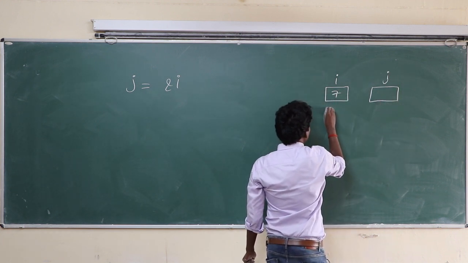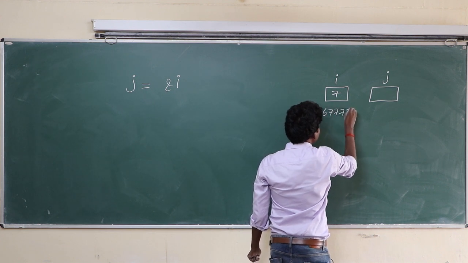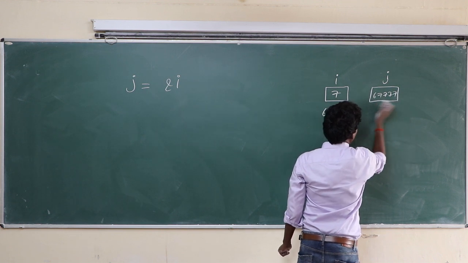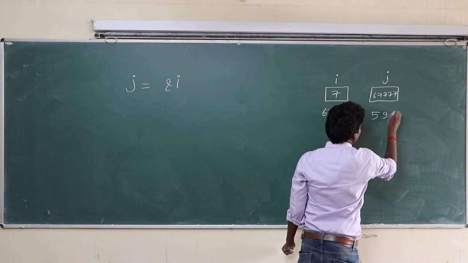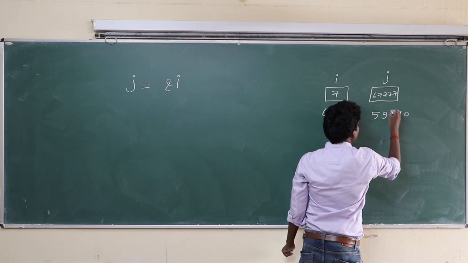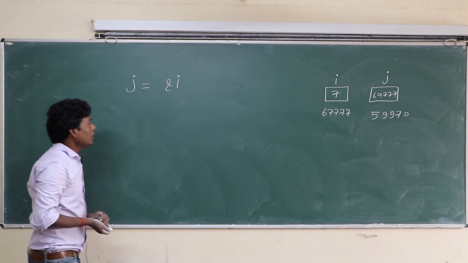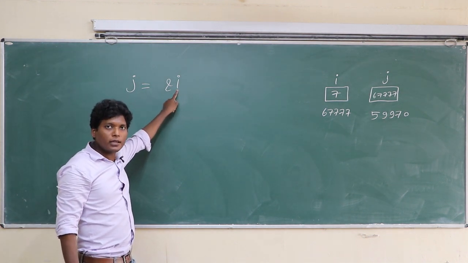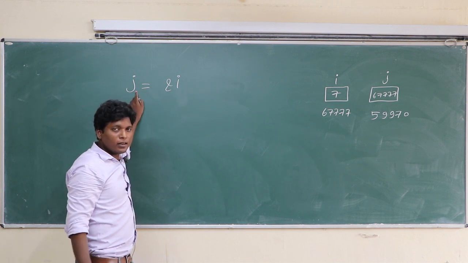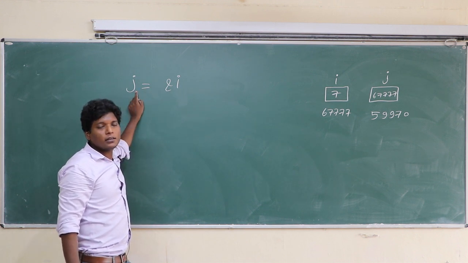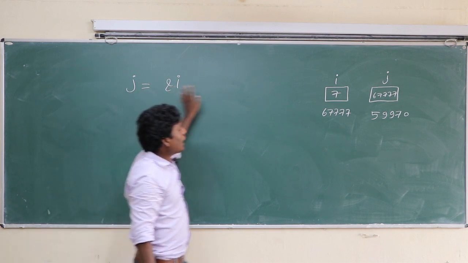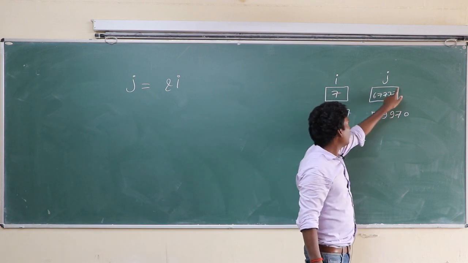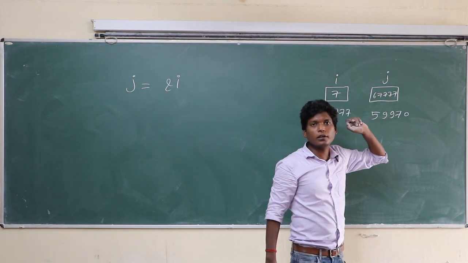Here is value 7, here is 6777, and here is 6777, and here is 59970. Class, i is a variable, so it occupies space in memory. j is also a variable, j also occupies space in memory.